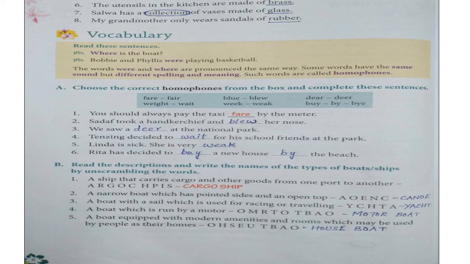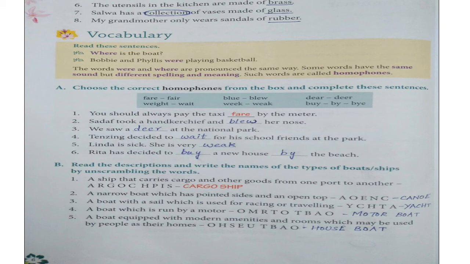BLUE is the color and BLEW is the past tense of BLOW. Blowing is giving out air. So you blow a balloon, right? You give out air into the balloon and blow it. Dear and deer. DEAR is calling someone you love. That is my dear friend. That is dear. DEER is an animal.